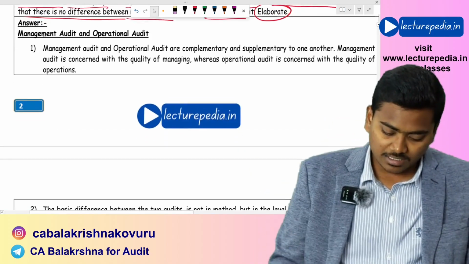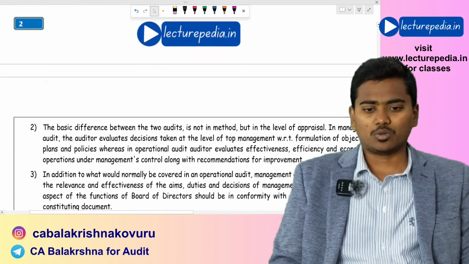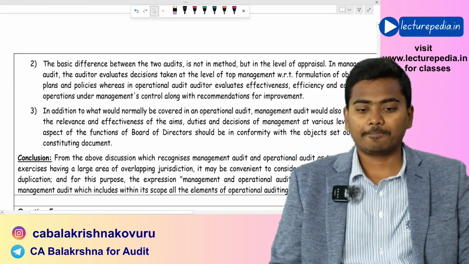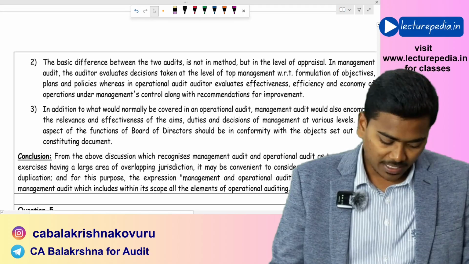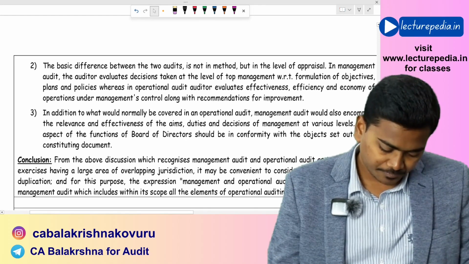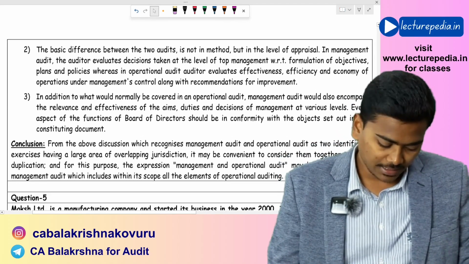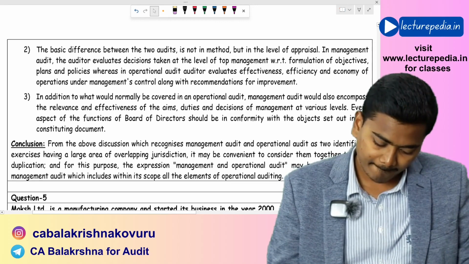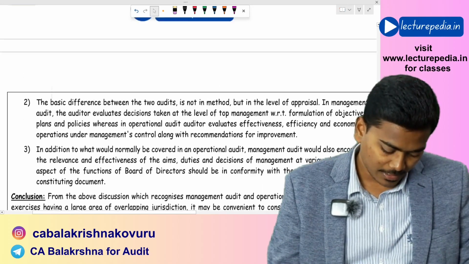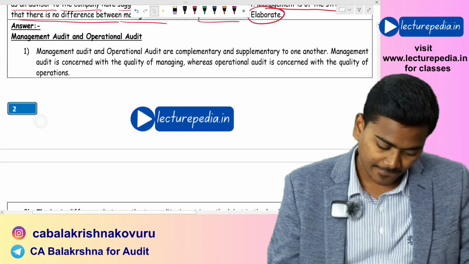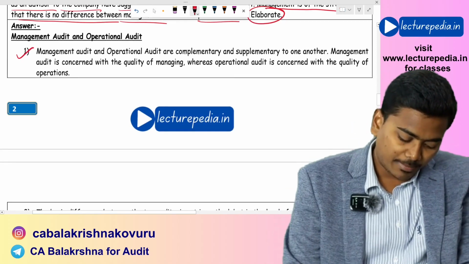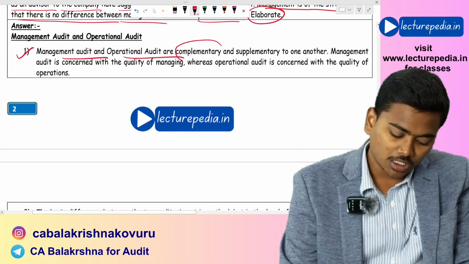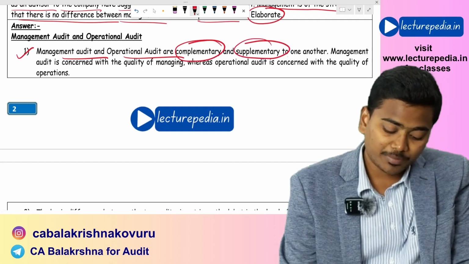You need to write the same points that we have discussed in question number 1 and question number 2. Apart from that, you need to additionally add this point. Management audit and operational audit are complementary and supplementary to one another.